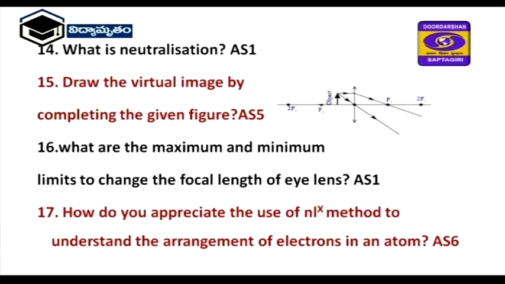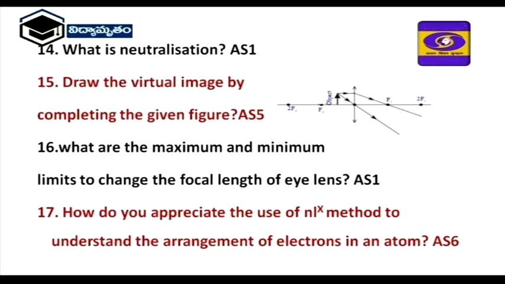Draw the virtual image by completing the given figure. Here the object is within the focal length, so the virtual image is formed on the same side. Next, the 6th one, what are the maximum and minimum limits to change the focal length of the eye lens? It is also from the human eye and colorful world.